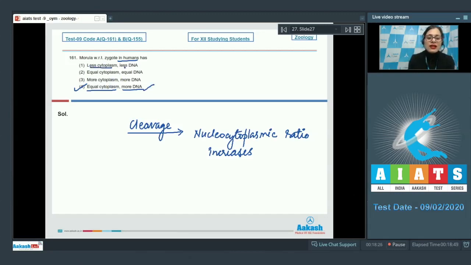The first option is less cytoplasm and less DNA, and this is an incorrect option because the amount of cytoplasm remains unchanged. The next option is equal cytoplasm. Yes, this is correct. Equal DNA, this is incorrect as the amount of DNA kept on increasing. The next option is more cytoplasm. This is incorrect, and more DNA will be there, but there will be an equal amount of cytoplasm. So this is an incorrect option, and the correct answer to this question is option number 4. Let's move on to the next question.